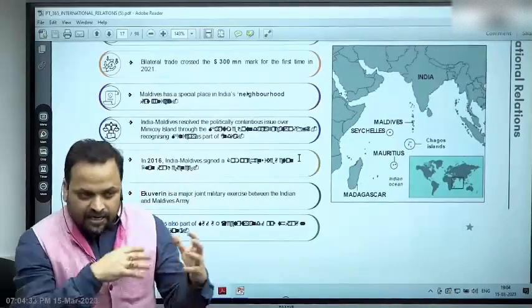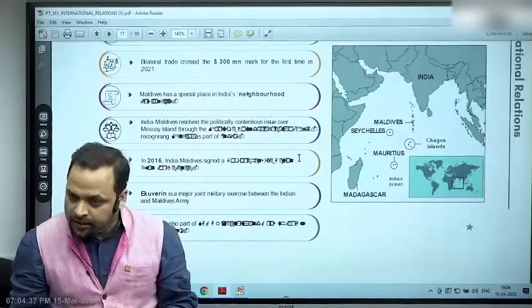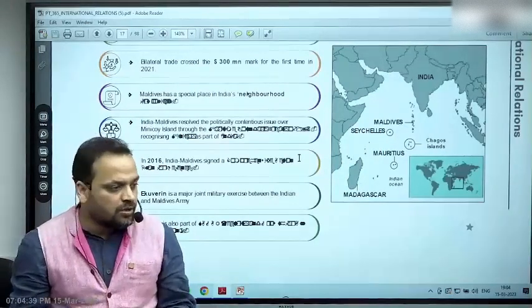Now the case happened, and in this the ICJ said that what the UK did was wrong, and Chagos should be returned to Mauritius.